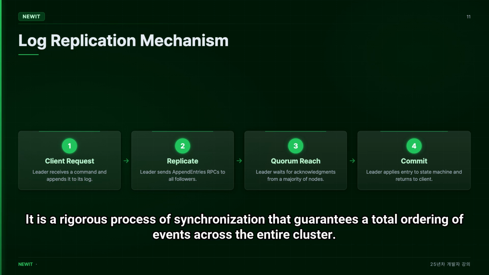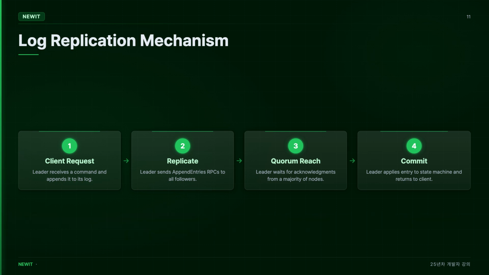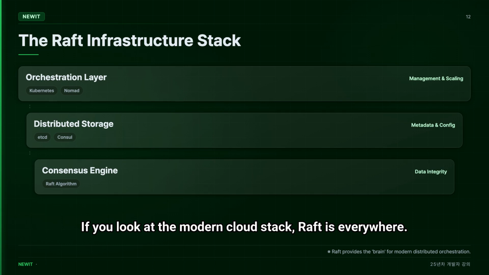It is a rigorous process of synchronization that guarantees a total ordering of events across the entire cluster. This level of reliability is exactly why the most critical components of modern infrastructure are built on top of Raft. If you look at the modern cloud stack, Raft is everywhere.